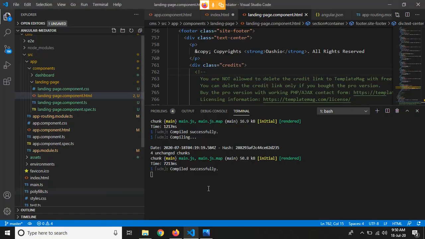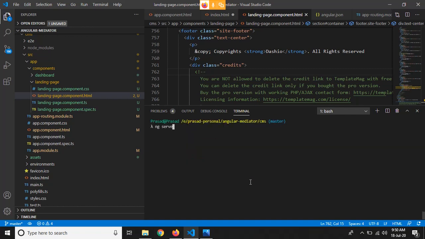Yeah, so this is the compilation error. So let's just recompile our application and see if it is fixed or not. For recompilation, we will start ng serve again.